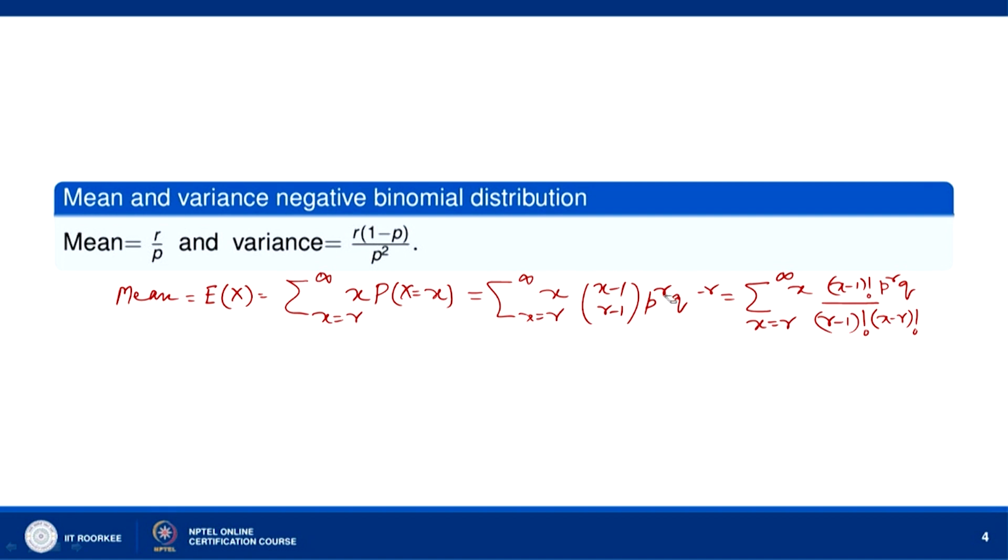So we can write it as, now let us multiply and divide by r.